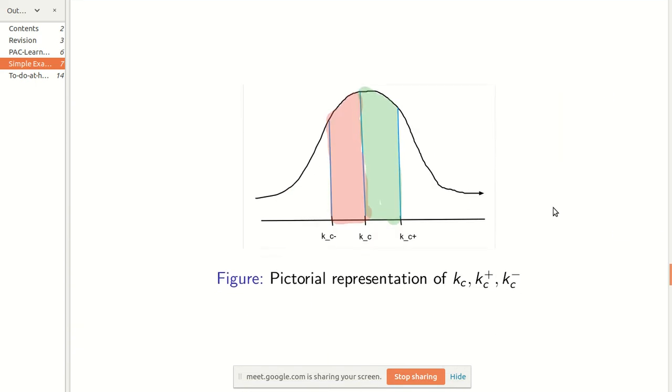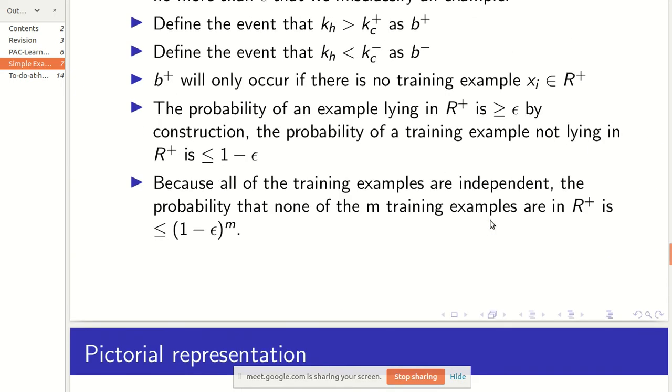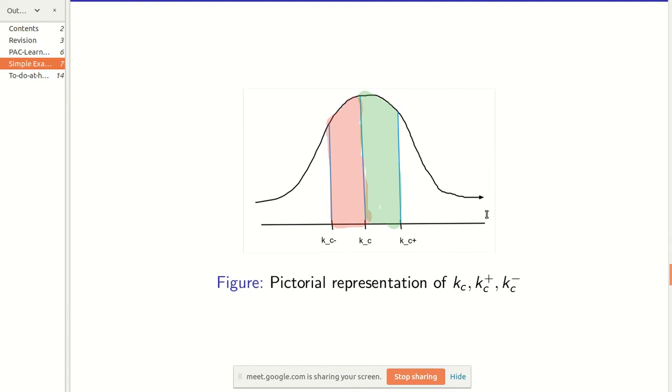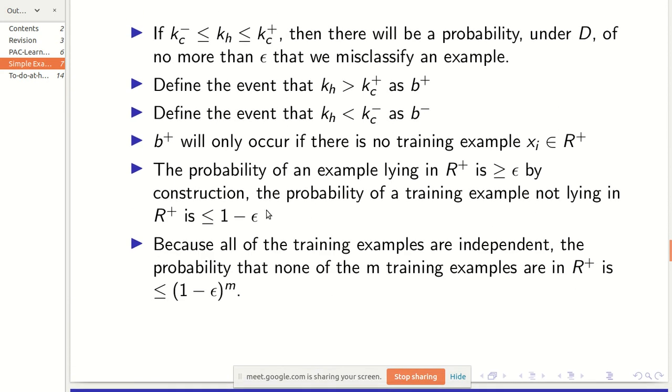So it should be clear why the probability that a number will be in this range should be 1 minus epsilon. It's because of the area under the curve. So the probability that the number lies after kc plus 1 is 1 minus epsilon.